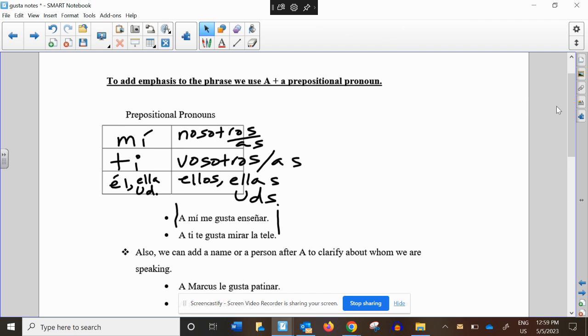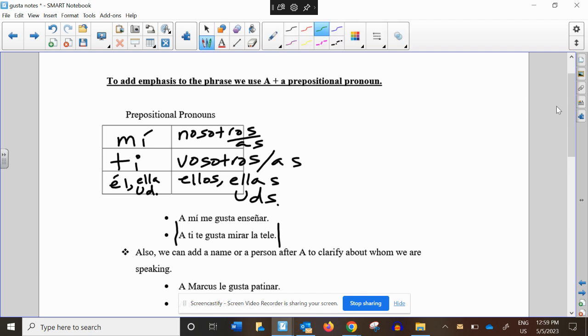But if you would like to add some emphasis, it would be, a mí me gusta enseñar. And that just adds a little more pop, a little more emphasis to it. Like, I really like to teach. Or for me, I like to teach. Now, somebody comes in, they say, man, I watched a show last night. I'm like, wow, you like to watch television. Another person comes in and they're like, I watched television for 12 hours yesterday. And I might look at them and be like, wow, a ti te gusta mirar la televisión. You really like to watch television.